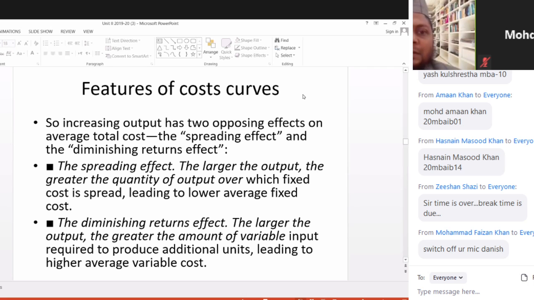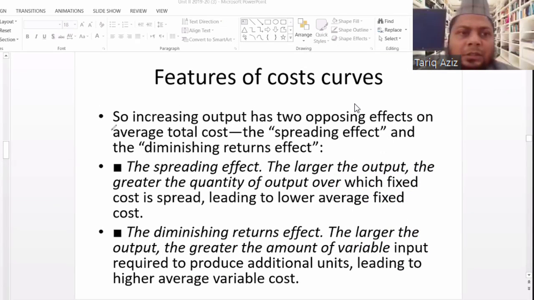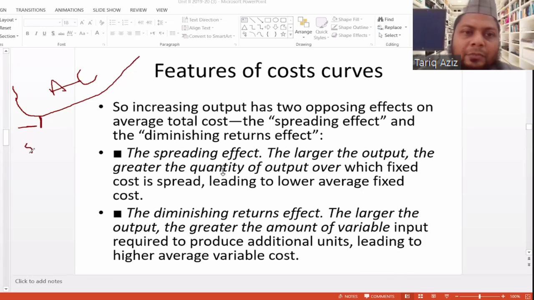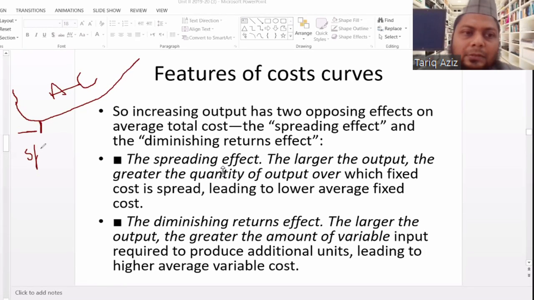So let me write here. The cost curve would look like this. Say for example, this is the average variable cost curve. The average cost curve initially decreases, then it starts increasing. From here to here, the spreading effect is more.